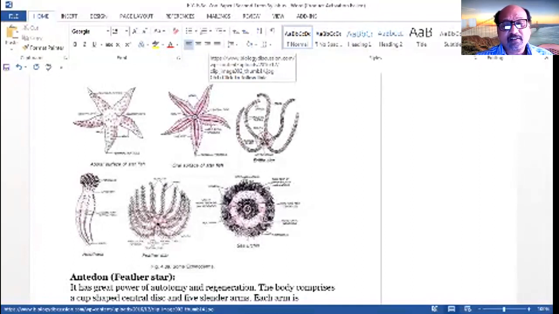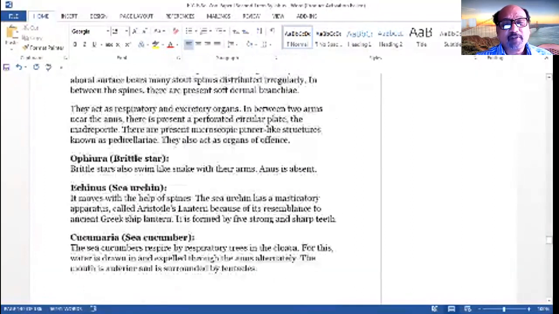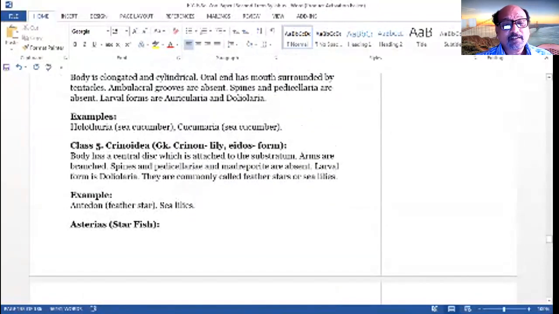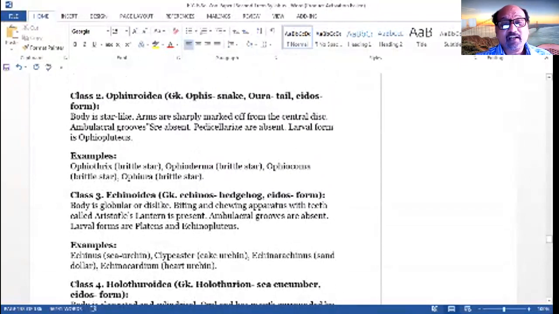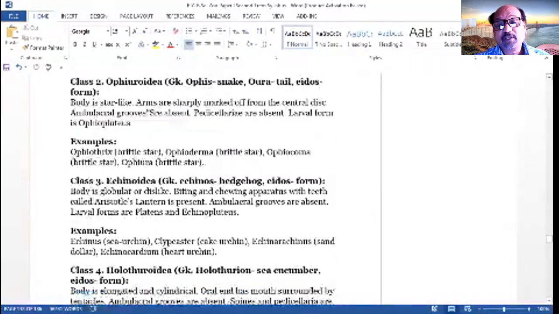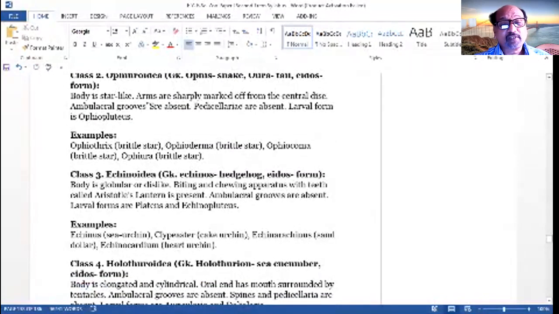Then the second one, whatever example we are seeing here, is the second class, the Ophiuroidea. The example is the serpent tail. Body is star-like, arms are sharply marked off from the central disc, ambulacral groove is absent, and pedicellariae are absent also. Larval form is the Ophiopluteus. Example is Ophiothrix, brittle star. They look like a star, but the arms are short. Ophioderma, brittle star is there. Ophiocoma, generally they are known as brittle stars.